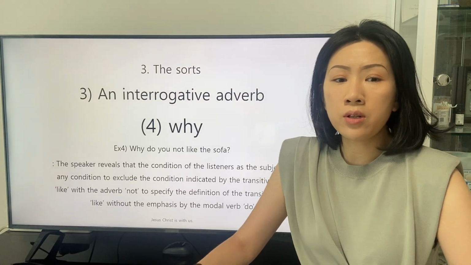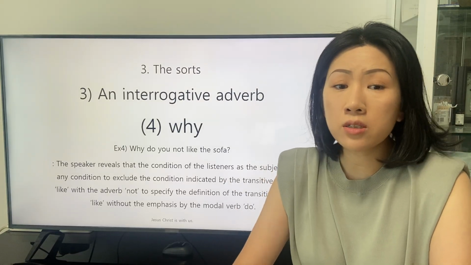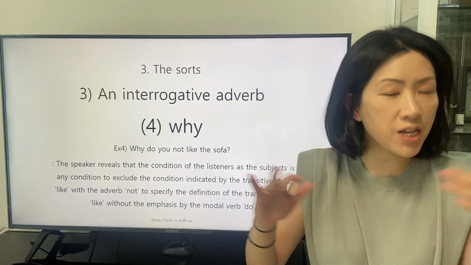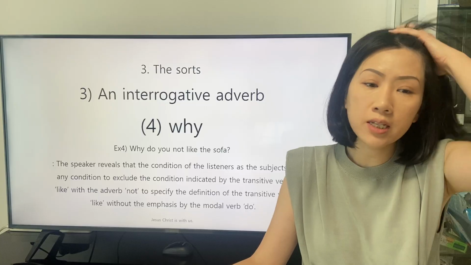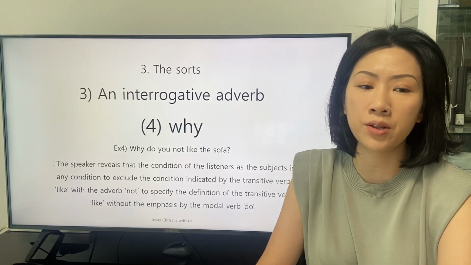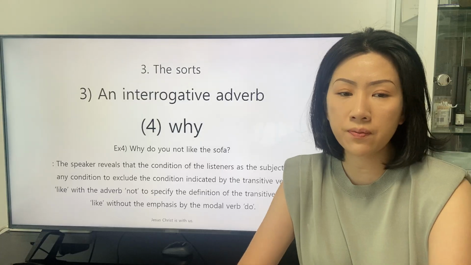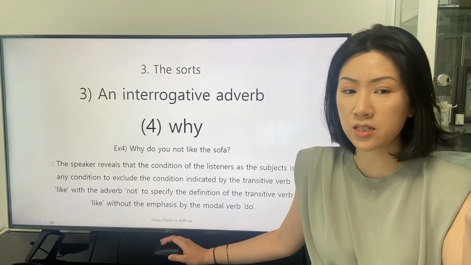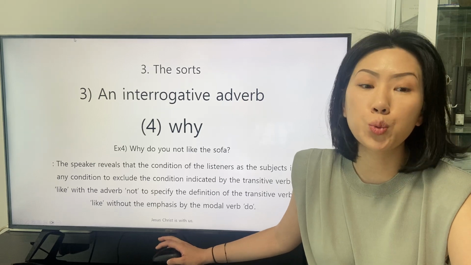The speaker reveals that the condition of the listeners as the subject is any condition to exclude the condition indicated by the transitive verb like with the adverb not, to specify the definition of the transitive verb like without the emphasis by the modal verb do.